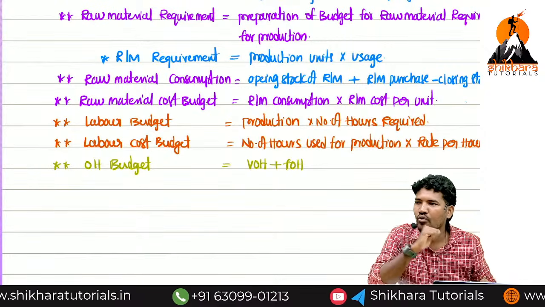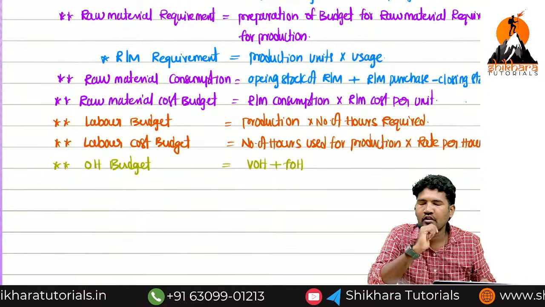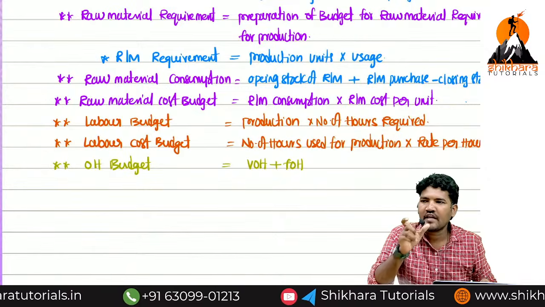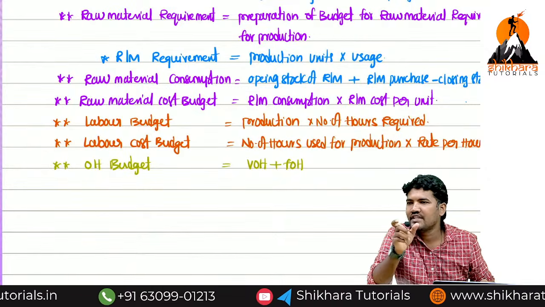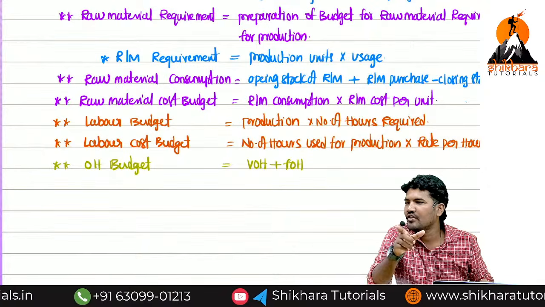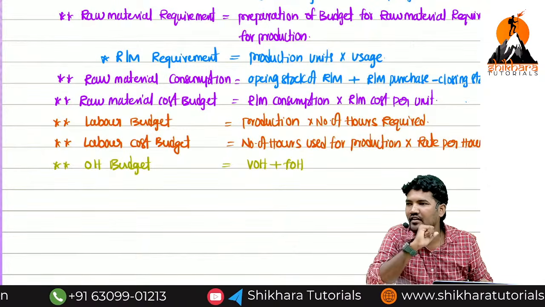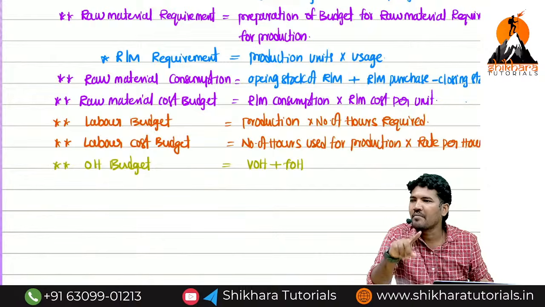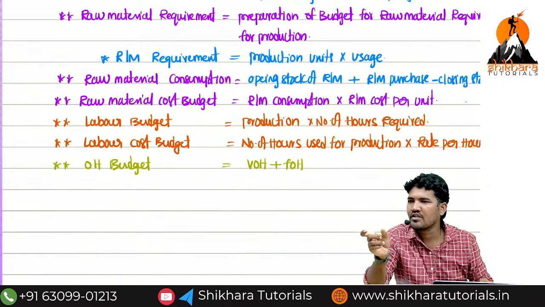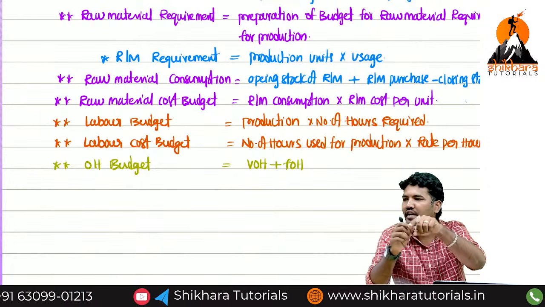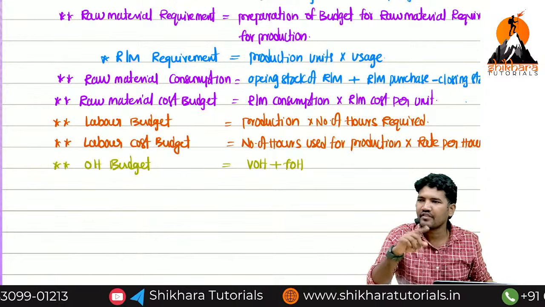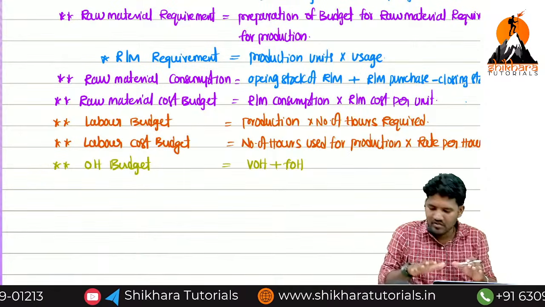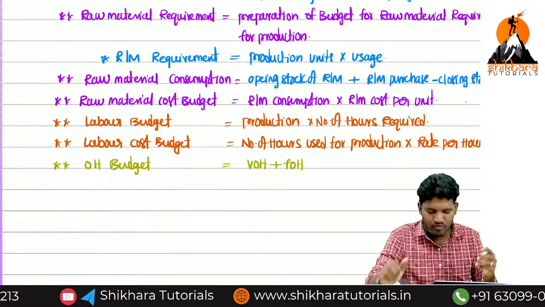I hope you know how to calculate a variable cost. If they provide 2 levels of activity, change in amount divided by change in units, you will get per unit variable cost. Multiply with the units, you will get variable cost. Total cost minus variable cost, you will get fixed cost. That kind of things we will discuss in calculation point of view. As of now, variable overhead plus fixed overhead.